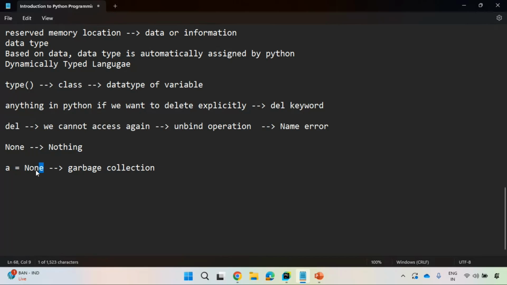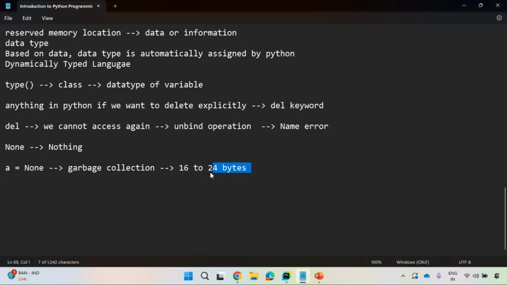So will it occupy any space in memory? Yes, it will occupy some space. What is that space? It will occupy some 16 to 24 bytes of Python memory, depending upon the platform. If you are using Mac, it will occupy a certain amount of space. If you are using Windows, it will occupy a certain amount of space.